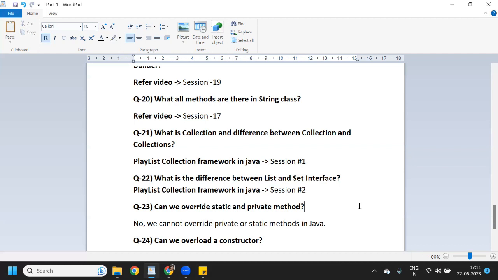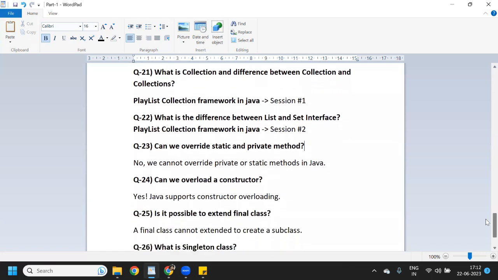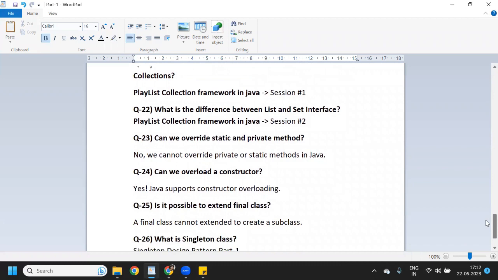And question number 23, can we override static and private method? So the answer will be no, because we cannot override a private or static method in Java, because you cannot inherit any private property or static property, right? So which is not possible. And question number 24, can we overload constructor? So the answer will be yes. Java supports constructor overloading, right?